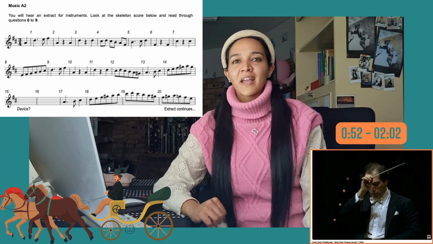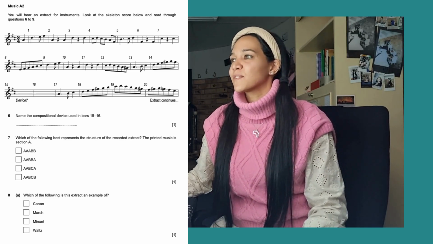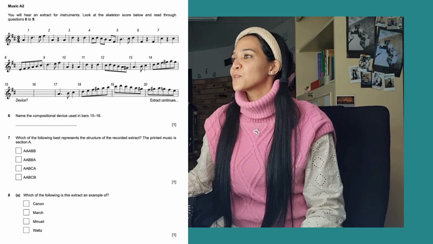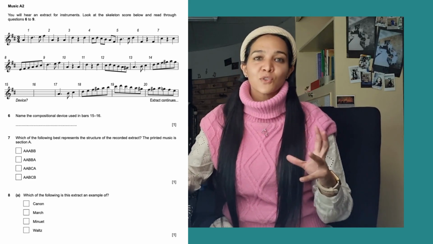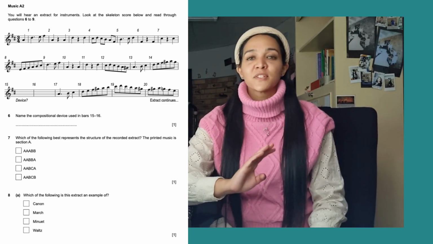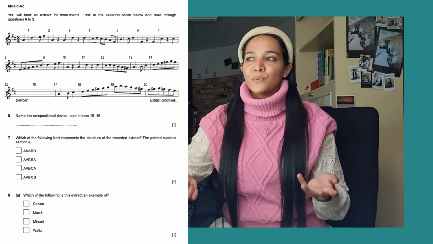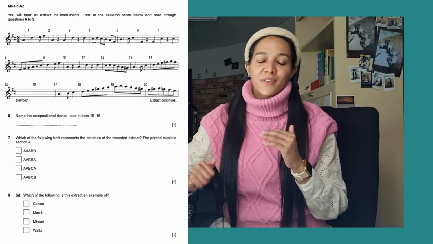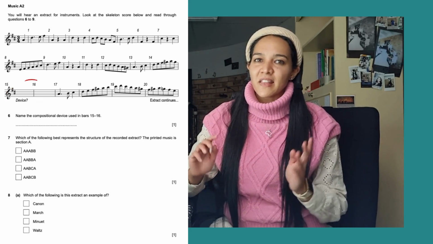So let's go ahead and look at our questions. So yes, music A2, you will hear an extract for instruments. They say look at the skeleton score below and read through questions 6 to 9. So we have a nice skeleton score of 20 bars, and they ask us in the very first question to name the compositional device using bars 15 to 16. And they also section that off with some clear bars in 15 and 16, and they do ask what is the device there on the score.